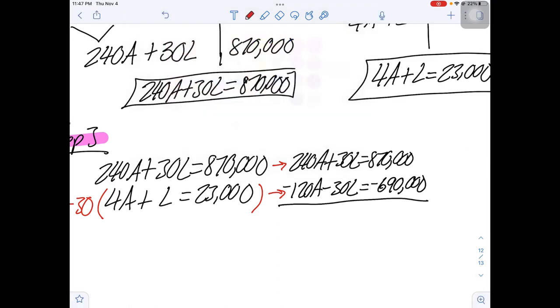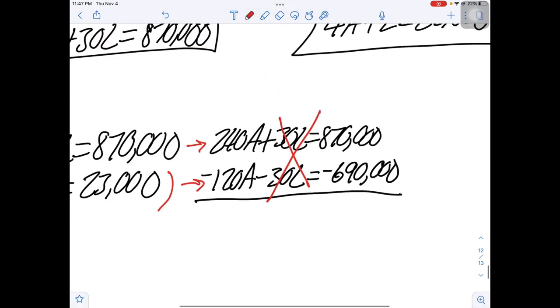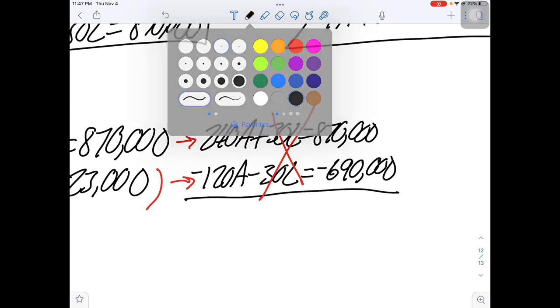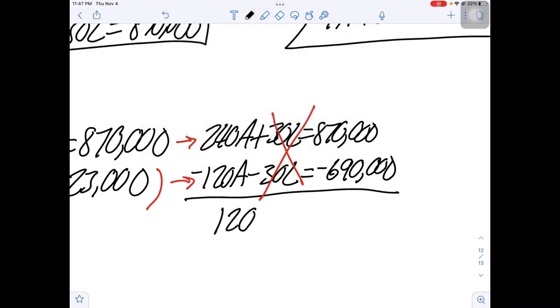What cancels here is our L. 240A minus 120A is 120A. 870,000 minus 690,000 is equal to 180,000.